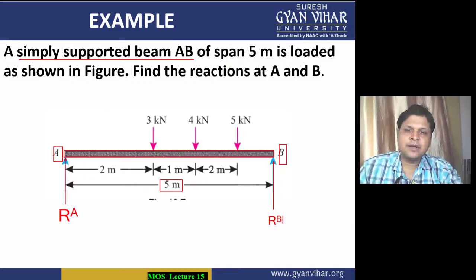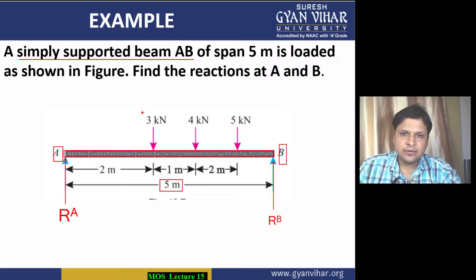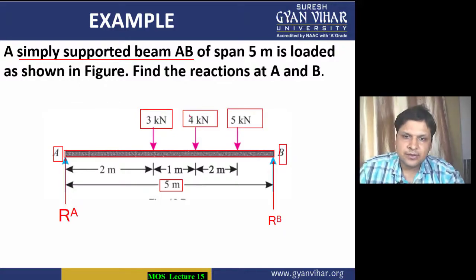So RA and RB we have to calculate. The loads given to us are 3 kilonewton, 4 kilonewton and 5 kilonewton. These three are the loads.